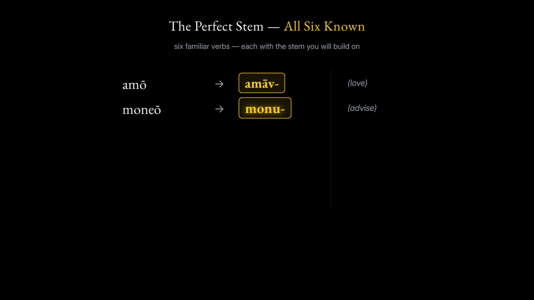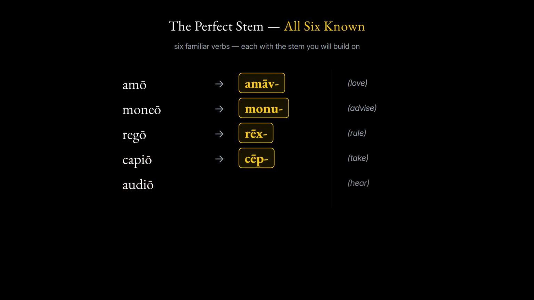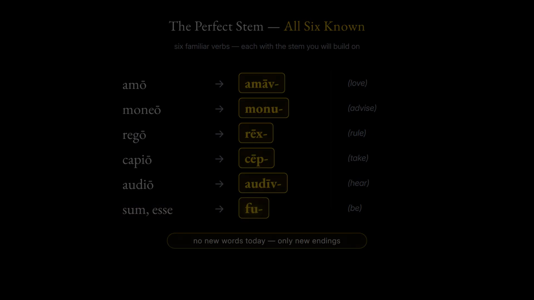Six familiar verbs anchor the lesson, each with the stem you will build on. Amo, love, stem amav. Moneo, advise, stem monu. Rego, rule, stem rex. Capio, take, stem cep. Audio, hear, stem audiv. Sum, be, stem fu.